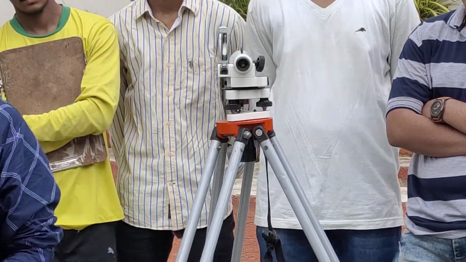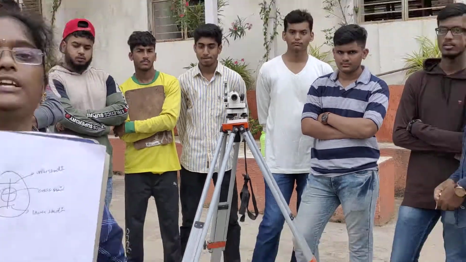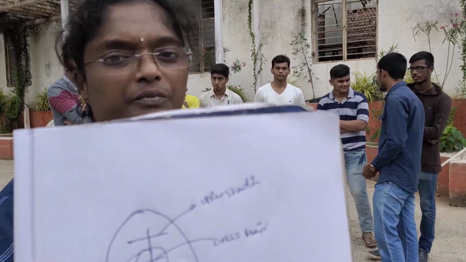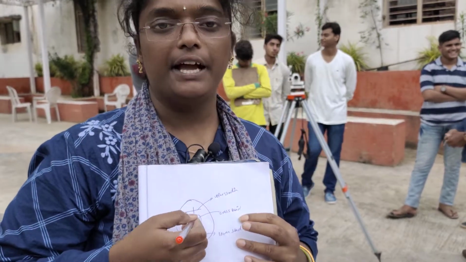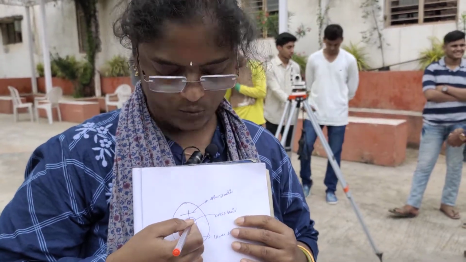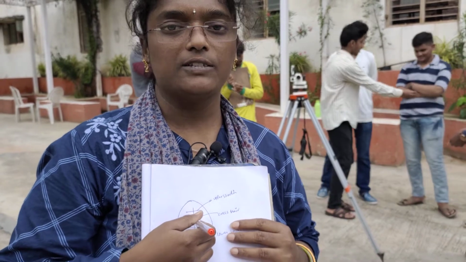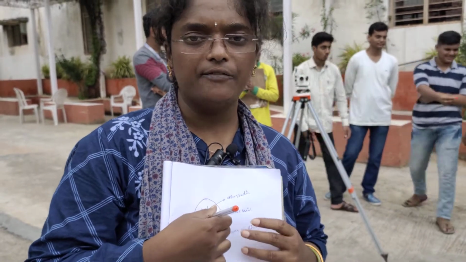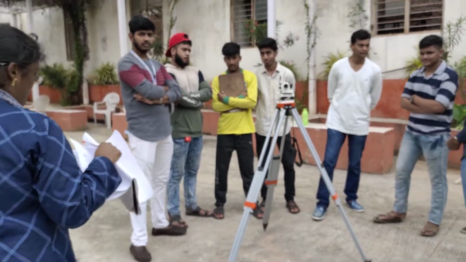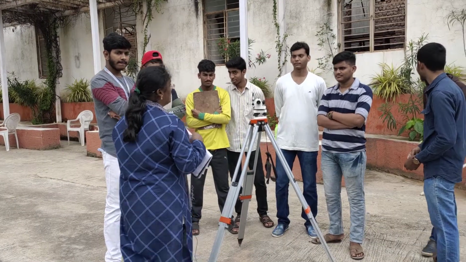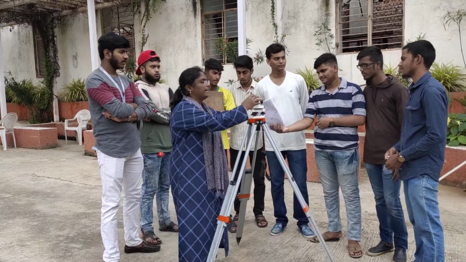You people can see the diagram here. I have already explained this to you on the board. Right? This is the upper stadia, this is the lower stadia, and this one is the crosshair. Wherever this crosshair bisects the leveling staff, at that value we will take the reading. I think your concept is clear. This you will be observing on the object glass, right?